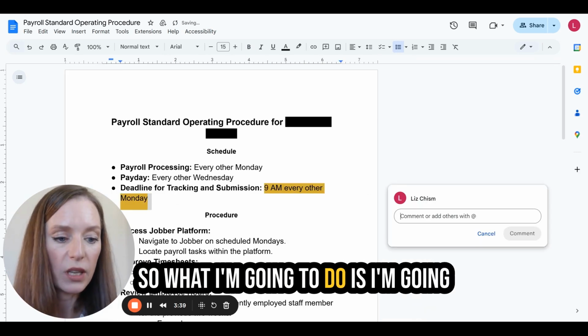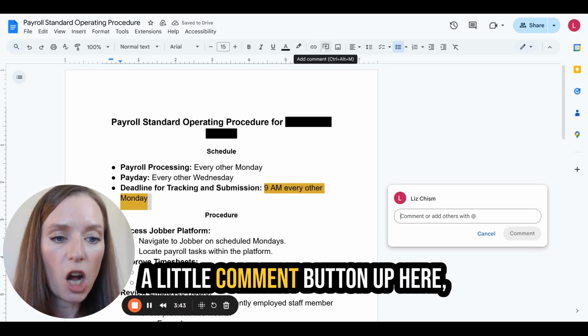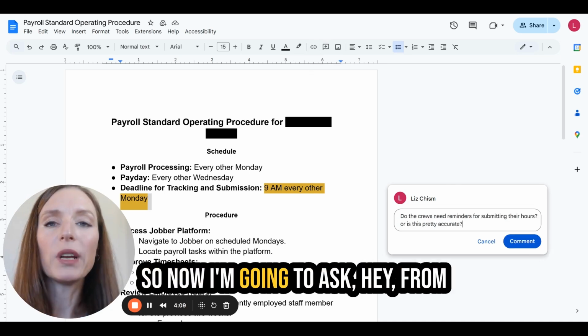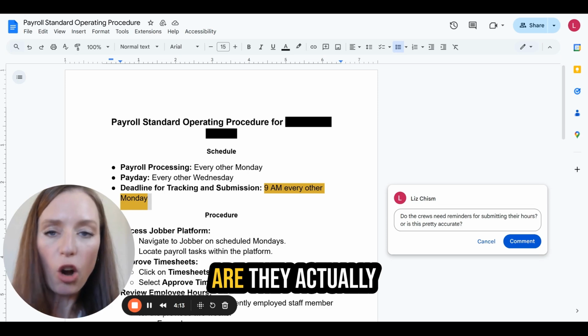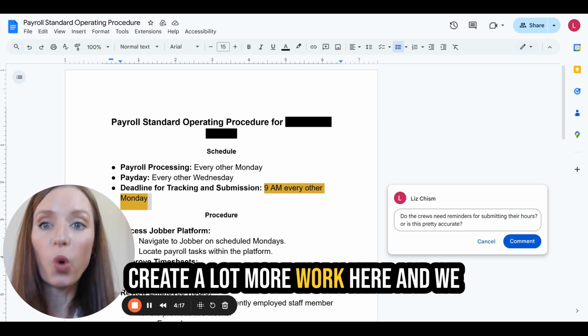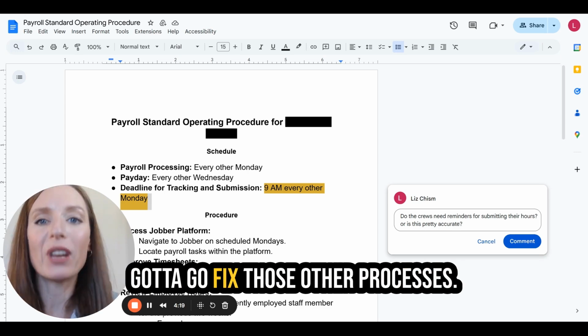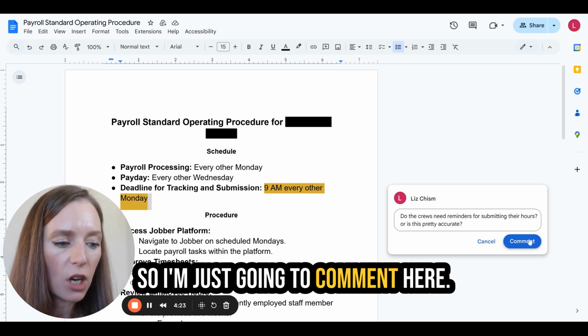So what I'm going to do is I'm going to hit Control Alt M, or there's even a little comment button up here. So now I'm going to ask, hey, from the beginning, how accurate is it? Are they actually submitting their hours? Because if they're not, it's going to create a lot more work here, and we've got to go fix those other processes so that way this is streamlined. So I'm just going to comment here.